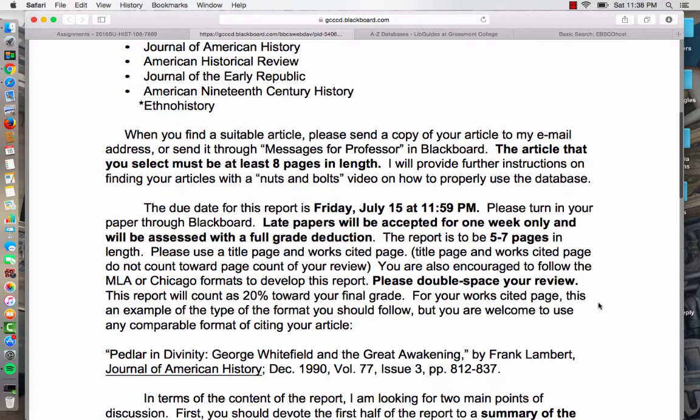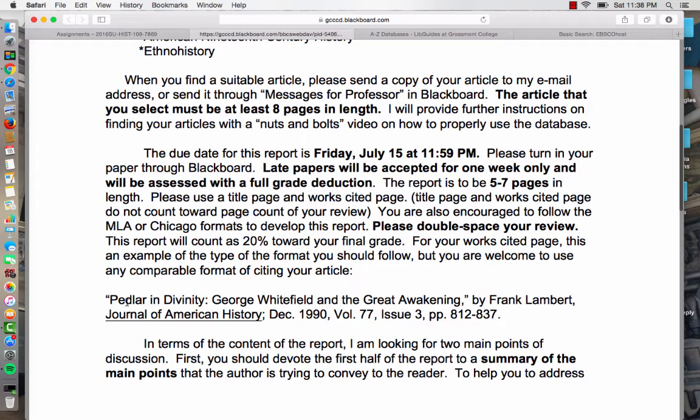But here's a sample format that you can use for your works cited page, in which you start with the name of the article, the name of the author, the journal that it's from, and then the publication information, that is what month and year, volume, issue, and the pages. So this is a standard format that I remember using from classes that I had way back at UCSD in the late 1980s. So maybe this is more of an outdated format too. So whatever is more, I guess, modern or contemporary that you've used in your classes, by all means, go ahead and use that format as well.